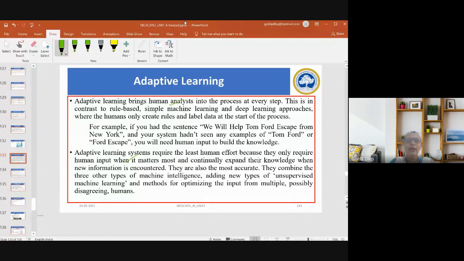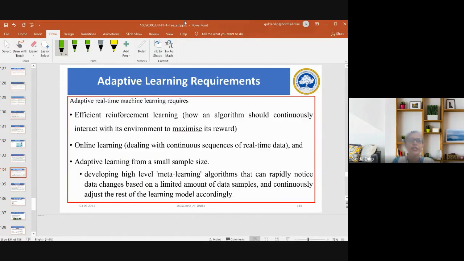They combine the three other types of machine intelligence, adding new types of unsupervised learning and methods for optimizing the input from multiple possibly disagreeing humans. So they are considered the next generation of machine intelligence.